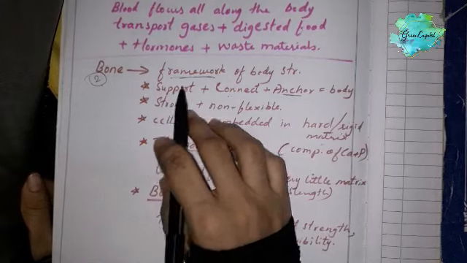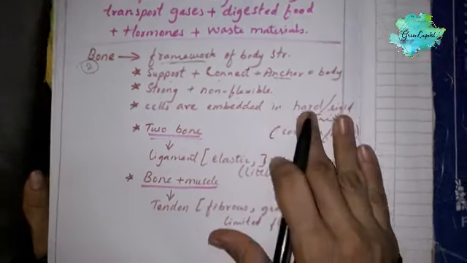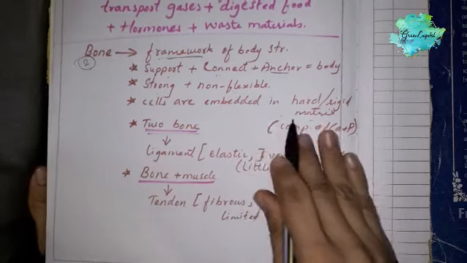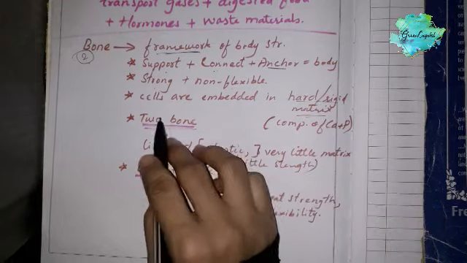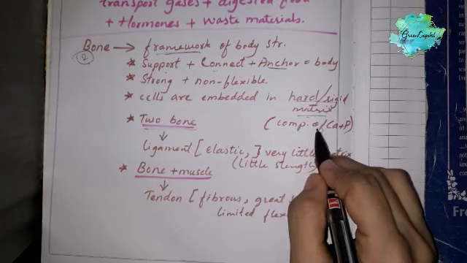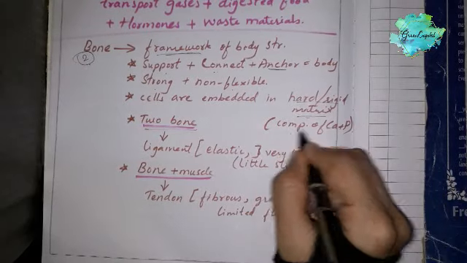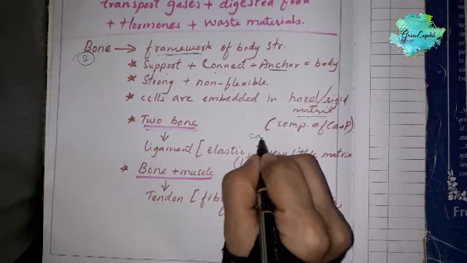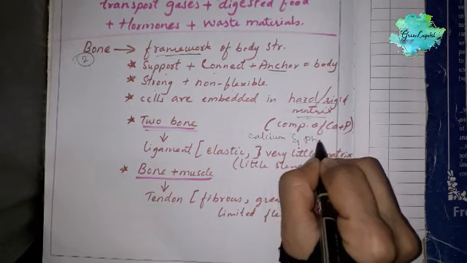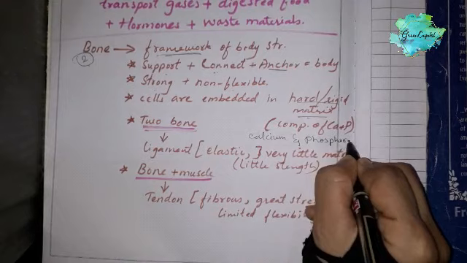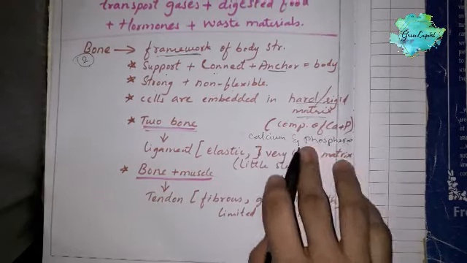Okay, it is a strong, non-flexible tissue. Cells are embedded in the hard or rigid matrix. As I told before, cells are embedded in the hard matrix, and this matrix is made up of compounds of calcium and phosphorus. The matrix of the bone is made up of compounds of calcium and phosphorus.